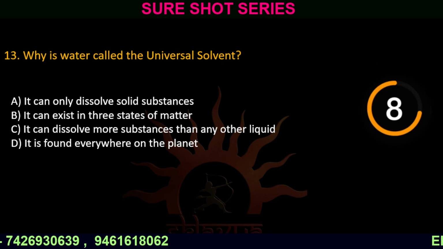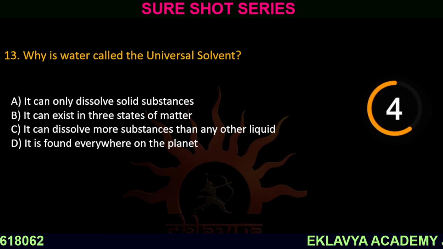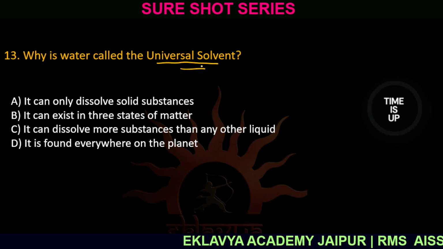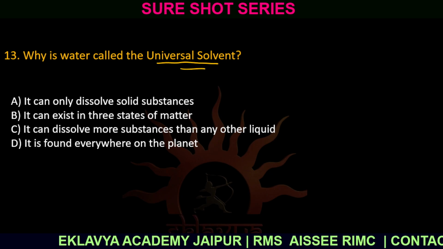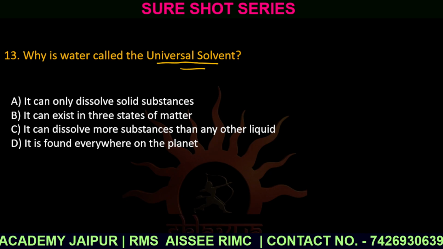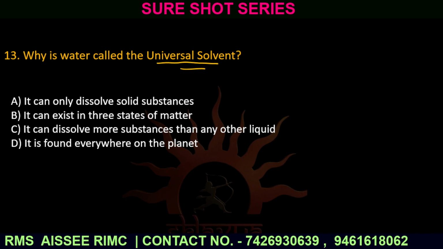Question number 13. Why is water called the universal solvent? Option number A, it can only dissolve solid substances. Option number B, it can exist in 3 states of matter.